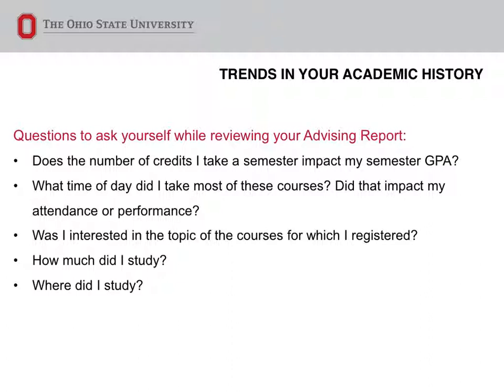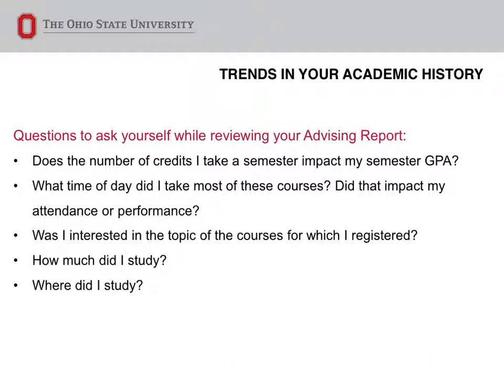After you have completed Part 1 and reviewed your entire academic history, you should begin to see some trends. Trends could be the number of credits you are taking each semester, the time of day you are going to class, how much study time you leave yourself each day, or even where you study. When looking at your academic history, try to ask yourself the following questions.